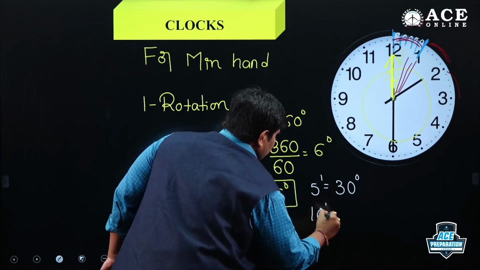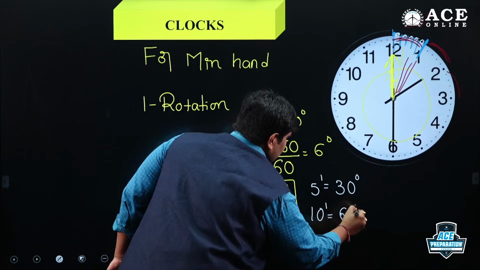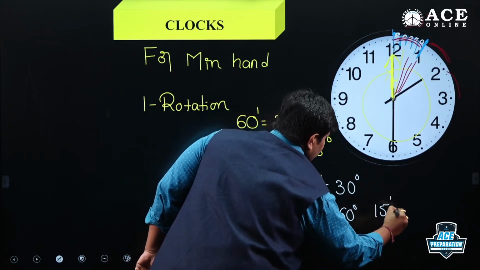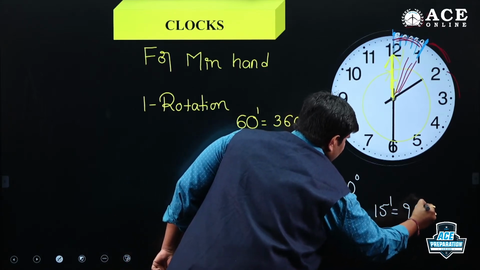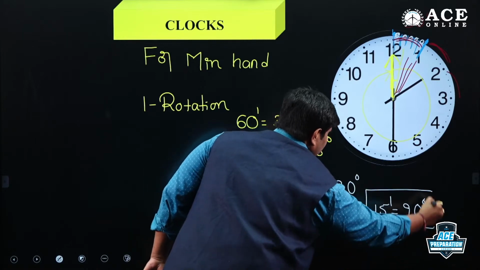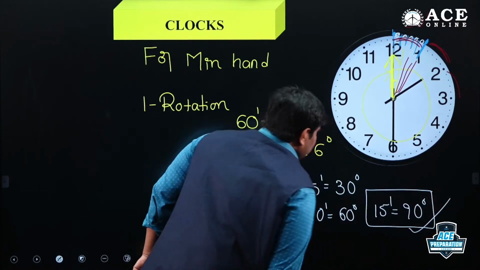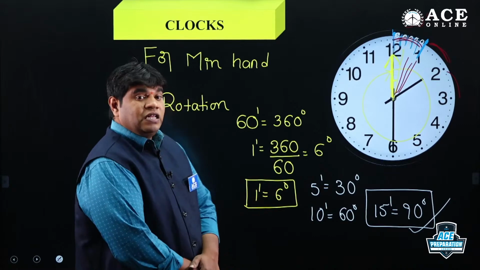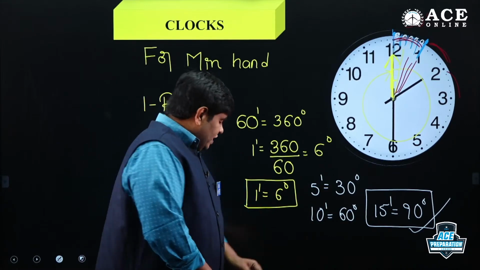10 spaces is equal to 10 into 6, 60 degrees. 15 spaces is equal to 90 degrees. Very important point. That's why I round up this point. These two are very important: 15 spaces is equal to 90 degrees.